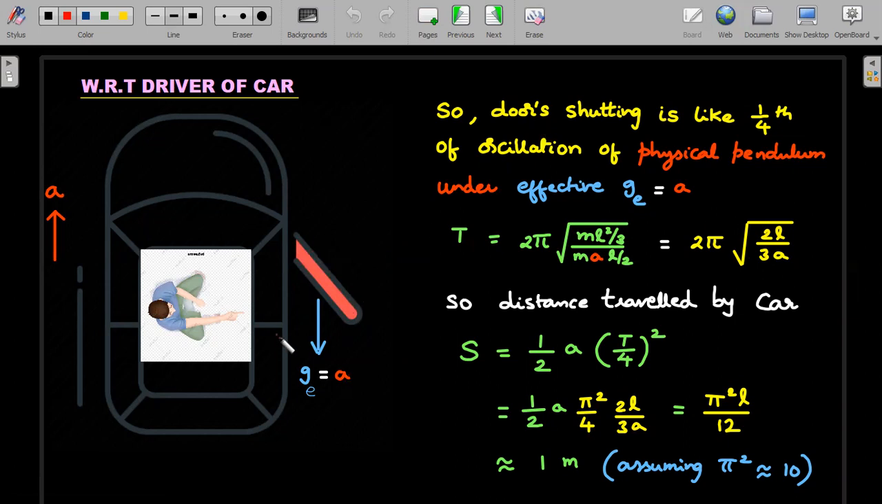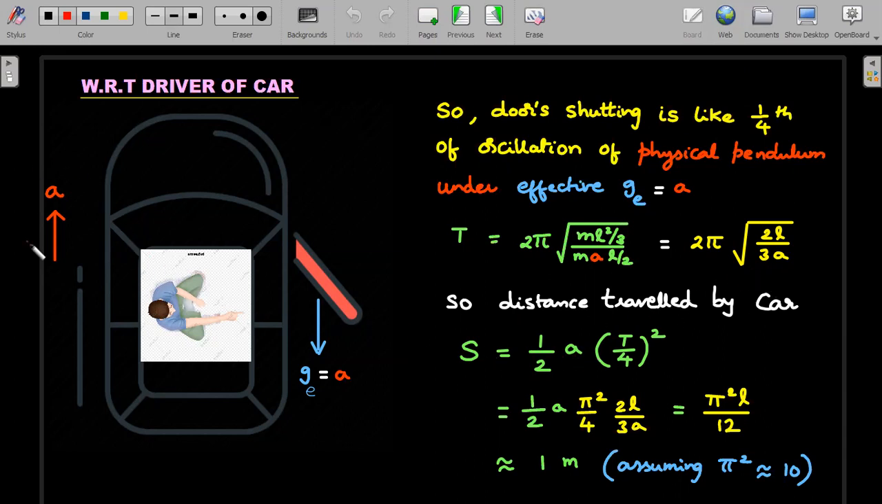But the shutting of the door is moving from the extreme position of that SHM to the mean position, which is like 1/4 oscillation. So the time duration for shutting would be capital T by 4. And the distance traveled by the car, since it is starting from rest, is ut plus half at square, where the ut term is 0. And here's the beauty of this part: when you take t square and multiply it with this a, you end up having the cancellation of a.